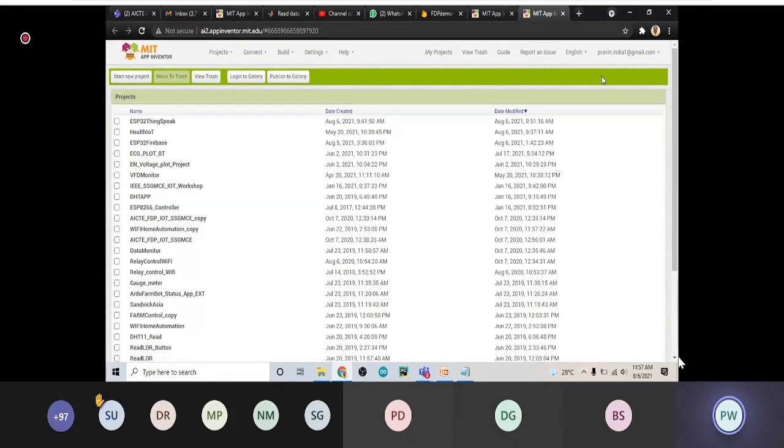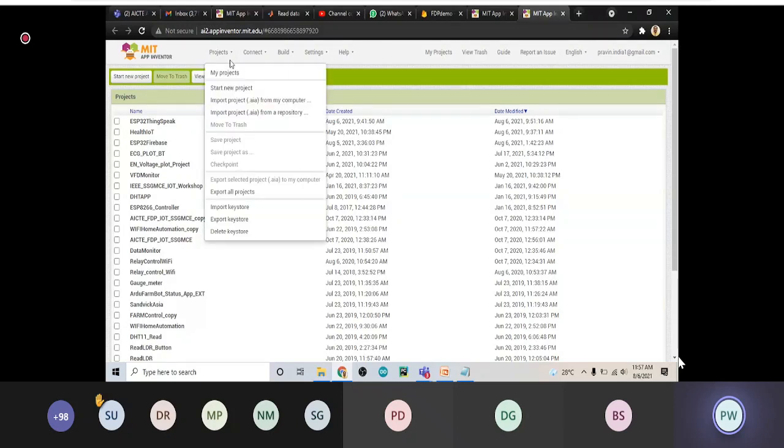And now on the left hand side, at the top, a few things are available. Projects: under Projects, there are again a few of the same buttons, just like My Projects, Start New Project, then Import Project. So you can share your project with your colleagues by using a file with the extension .ai. Suppose I would like to share a project with you, then I have to download the project as a .ai file so that you can import it.